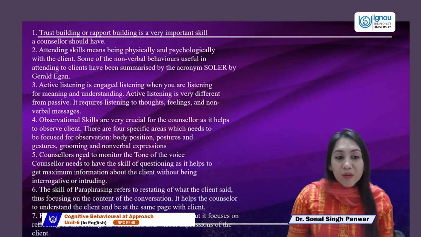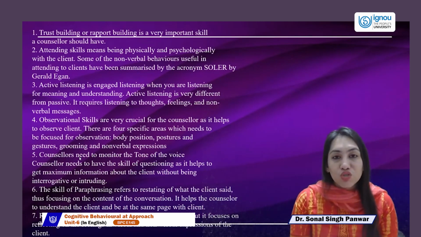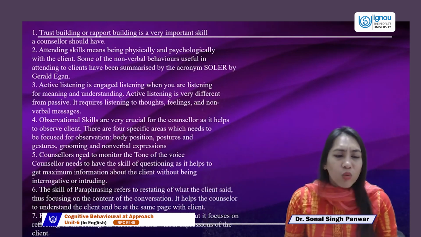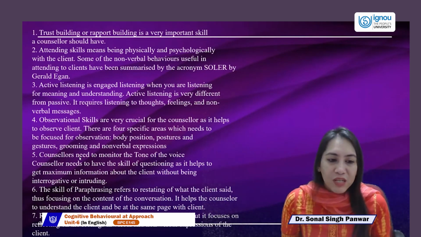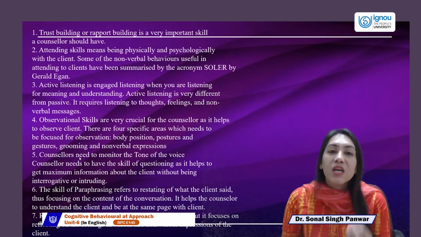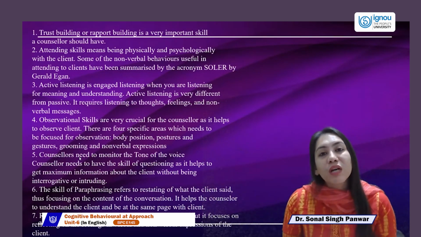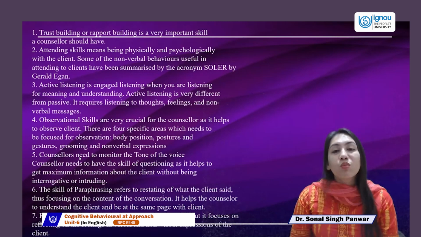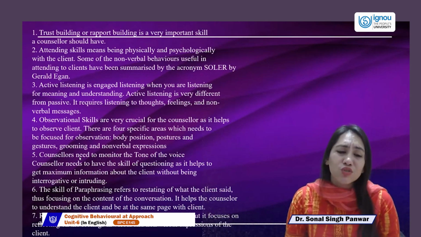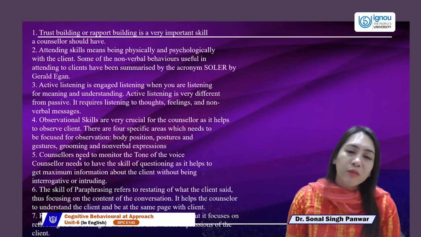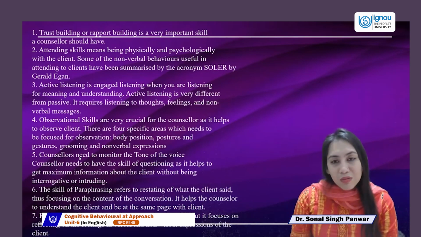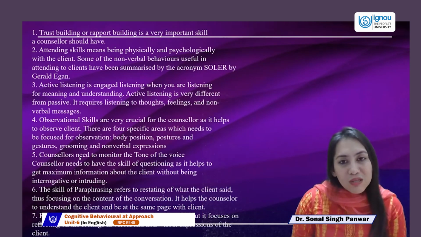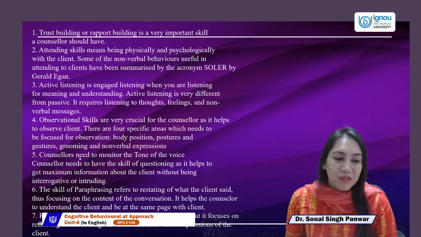Observation skills should be good, which is you need to check their body position, their postures, their gestures. How are they groomed? What are their expressions? What are they trying to tell you emotionally or behaviorally, which they do not put into words? Then the voice tone of the counselor is extremely important. Remember, if the voice tone of the counselor is too lethargic, too toned down, they probably might not be in the mood. This should equally be considered for both counselor and client.